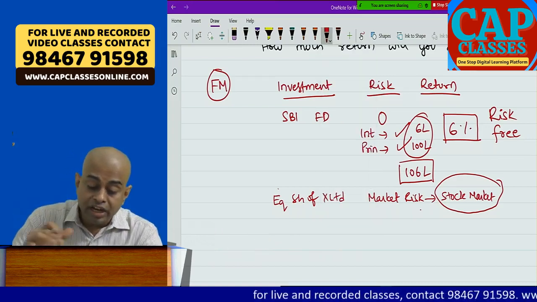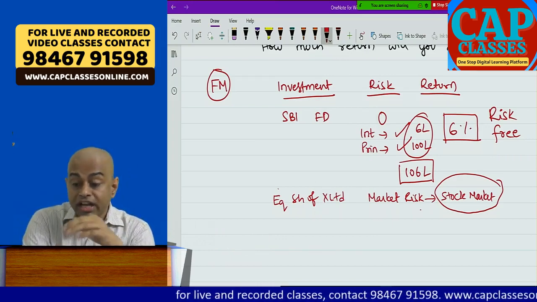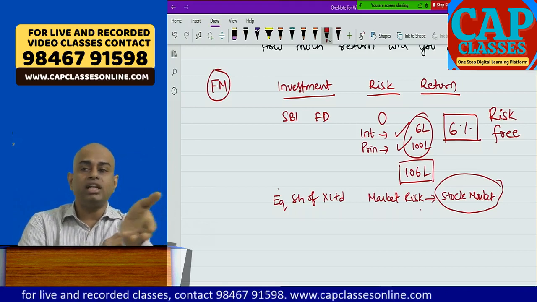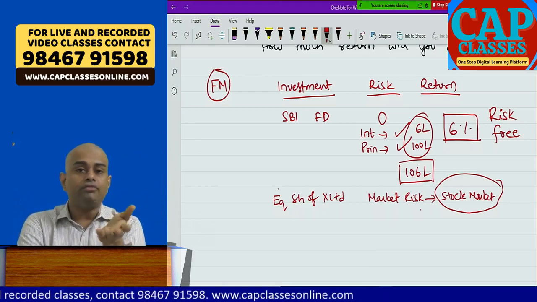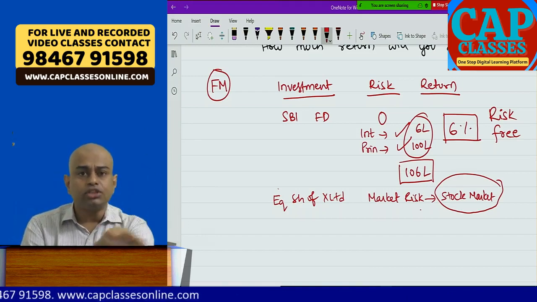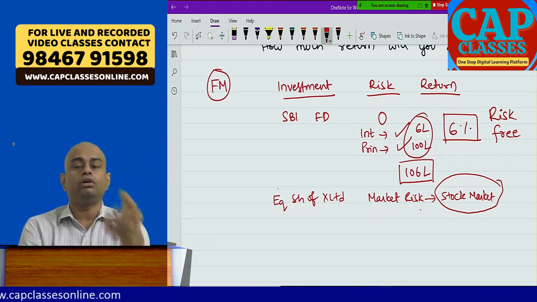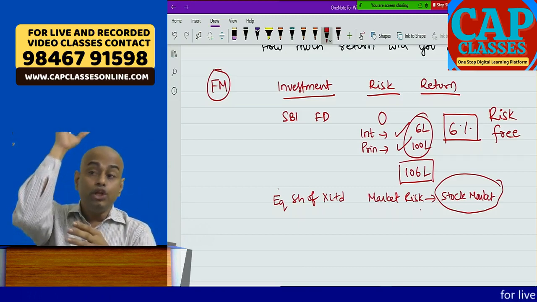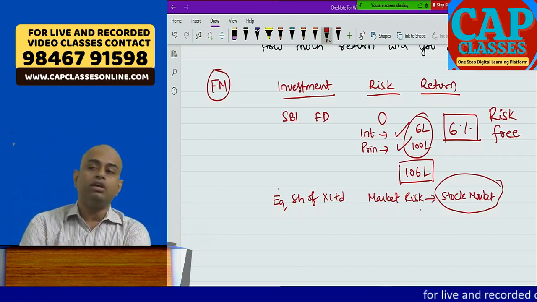Because of COVID, if I lose money, or because of COVID, if I make more money, or because of some global cues. Today we are sitting on 24th September 2020. Yesterday the stock market crashed. Day before yesterday the stock market crashed. Why? Because they are saying lockdown 2.0 will come in Europe.